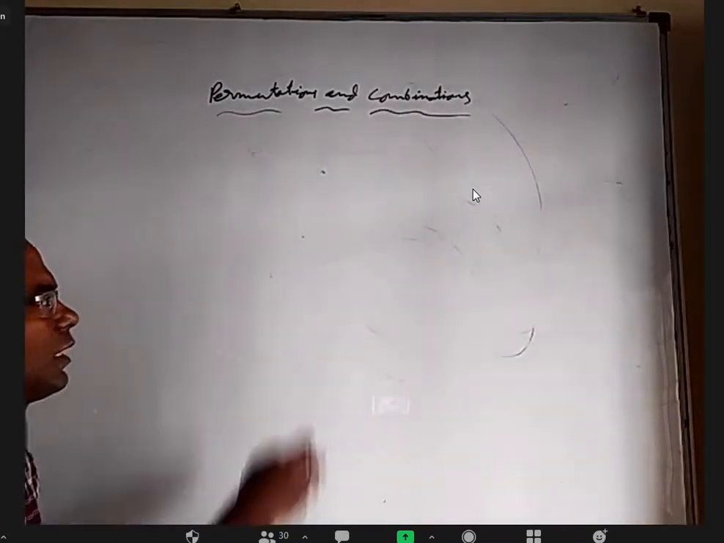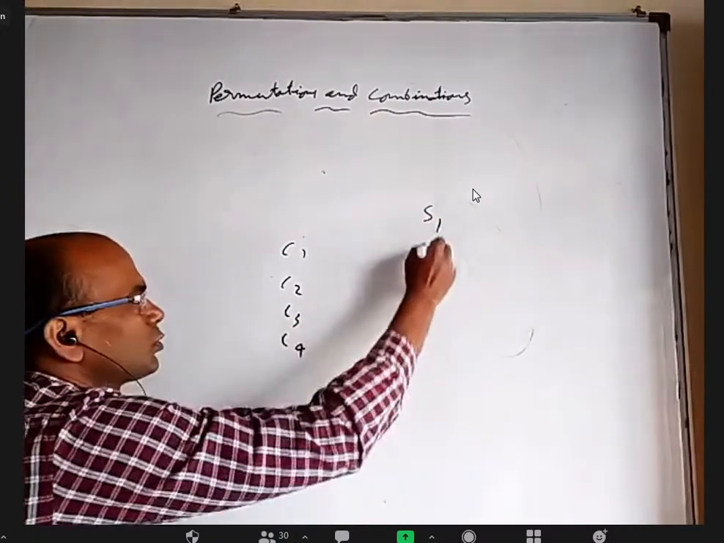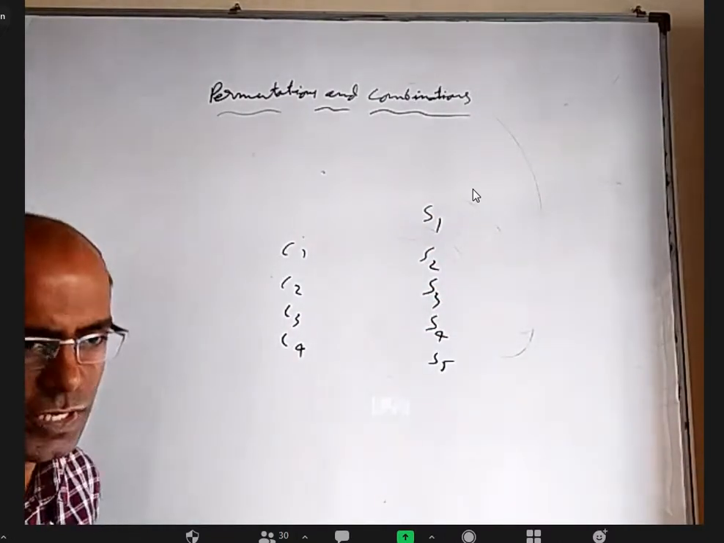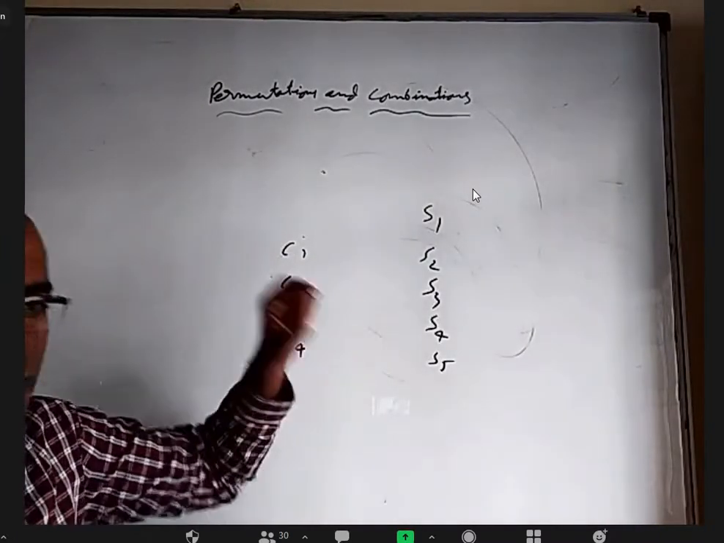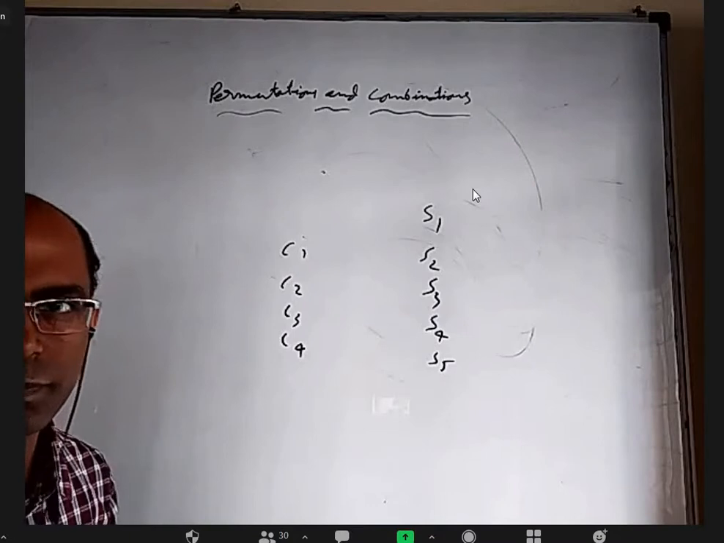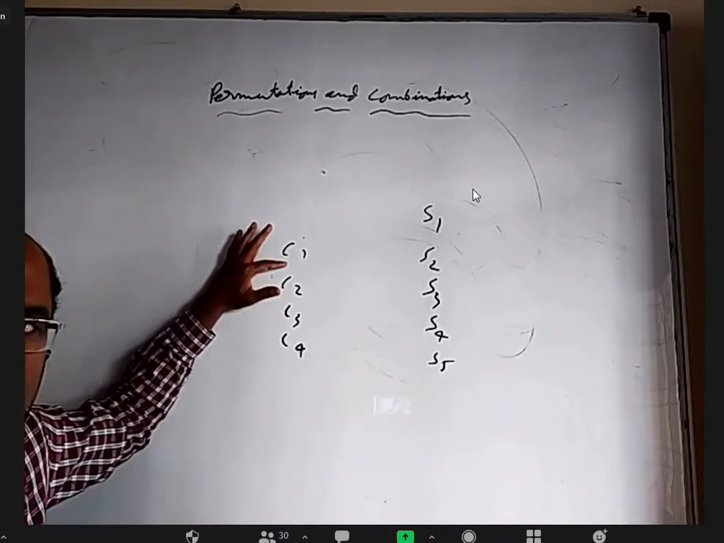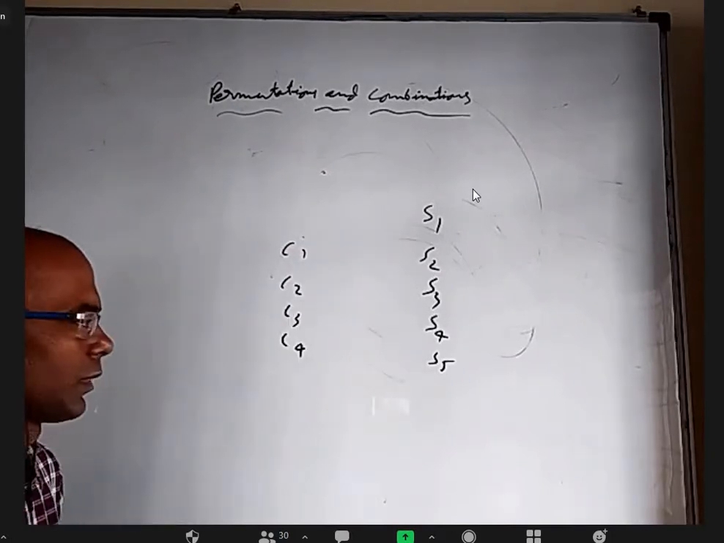Basically, we have child 1, child 2, child 3, child 4, and school 1, school 2, school 3, school 4, school 5. There are no restrictions here. Every child has to be joined in some school or other. You cannot leave any child. Now, child 1, which school can he go to? He can go to any one of the schools.